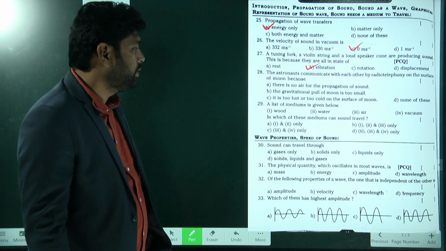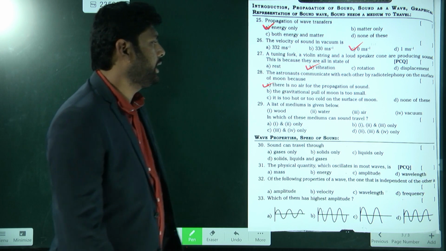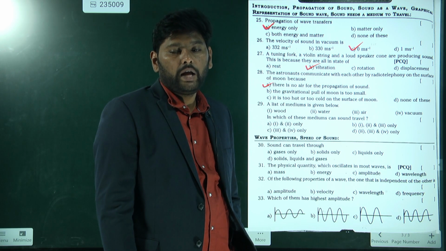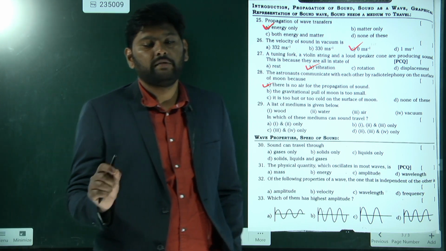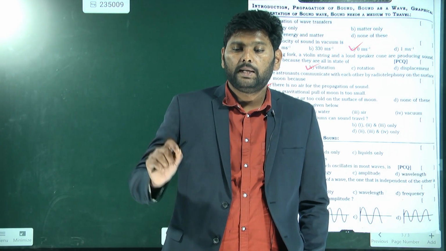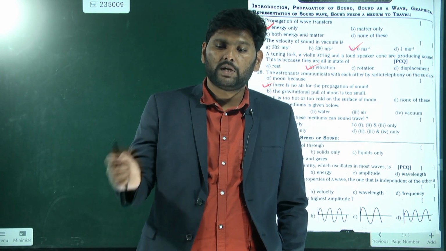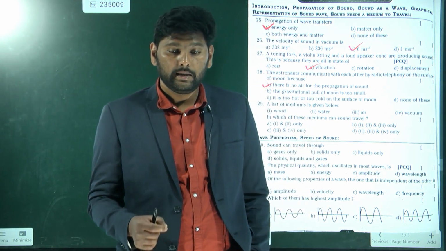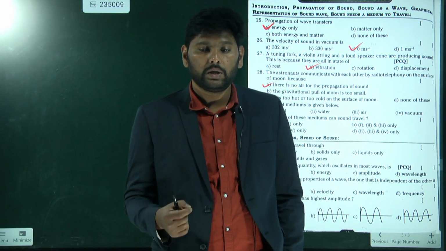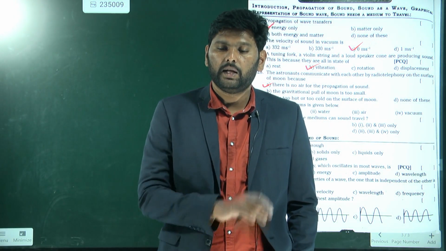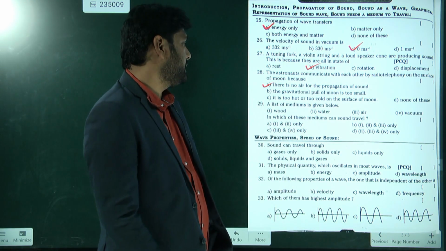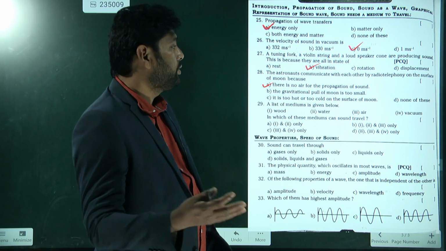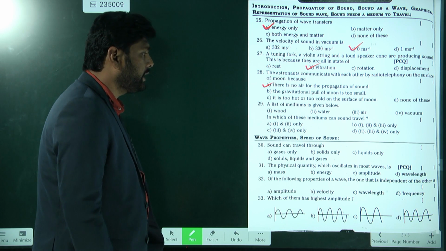The first option is right, because there is no air for the propagation of the sound, since on the moon surface we don't have the atmosphere. Why don't we have the atmosphere on the moon surface? The escape velocity of the atmospheric molecules is greater than the RMS values, so the moon does not have any atmosphere. That is the reason the sound cannot propagate through the vacuum, so they use radio telegraphy.